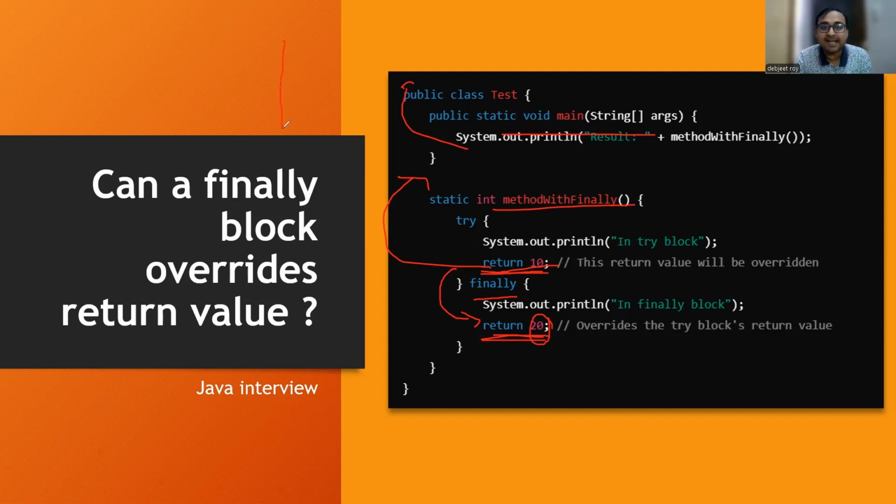Okay, so it will be like a stack being followed internally. So first it will go to the print statement in try block. It will be having 10 over here. Okay, then it will go to the finally block. It will print 20 over here. Okay, and then when it goes to the main method, the first and foremost thing is 20, which is being popped out. So 20 will be printed and out. Okay, so like that, the internal flow of execution works. I hope you got the clarity on this.